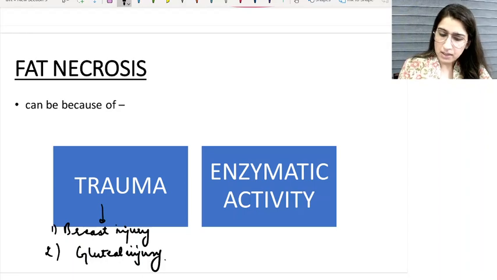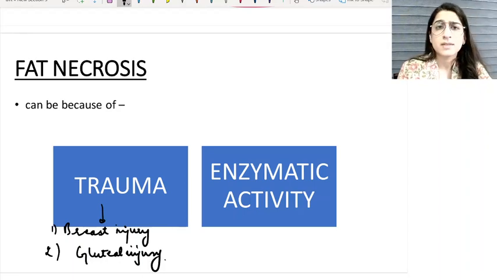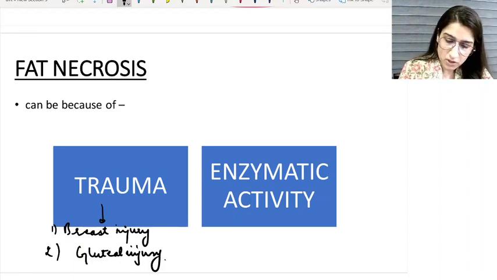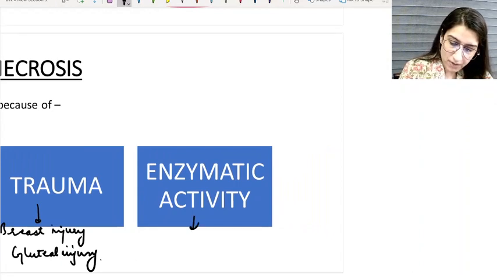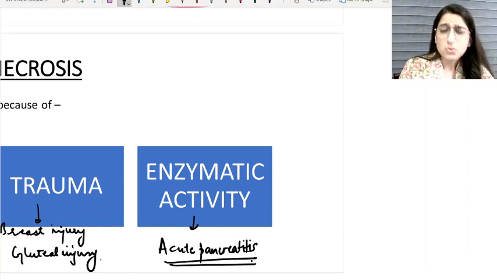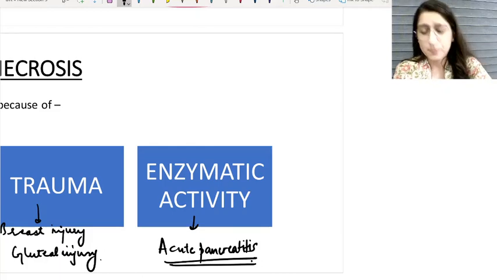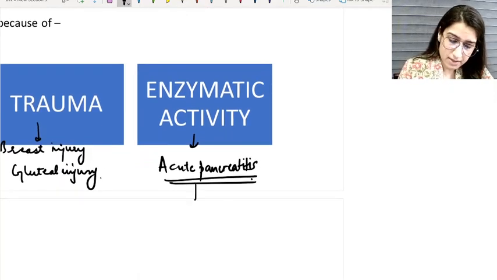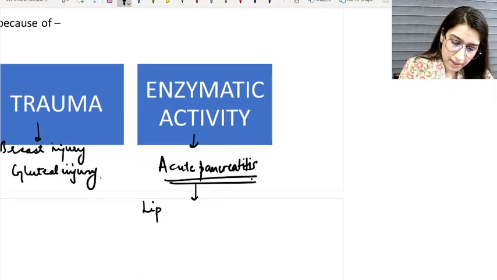But it can happen also because of the enzymatic activity, and one such classical example of enzymatic activity is a case of acute pancreatitis.